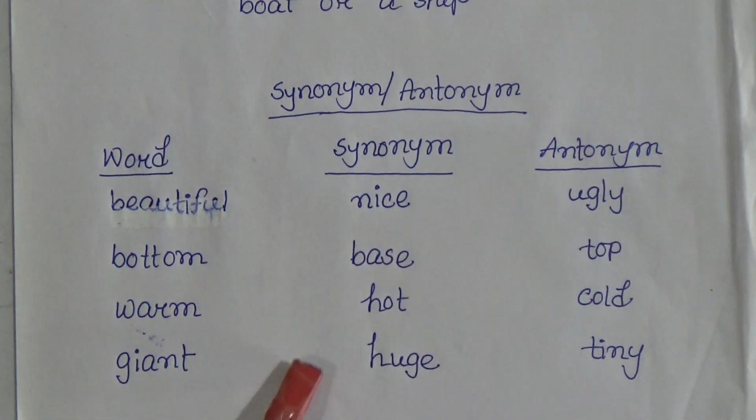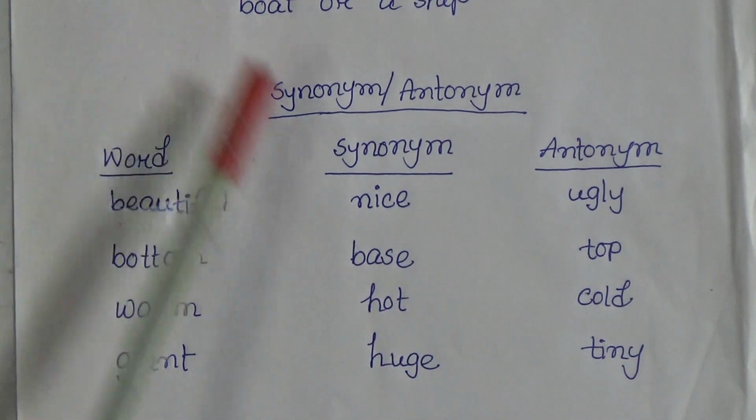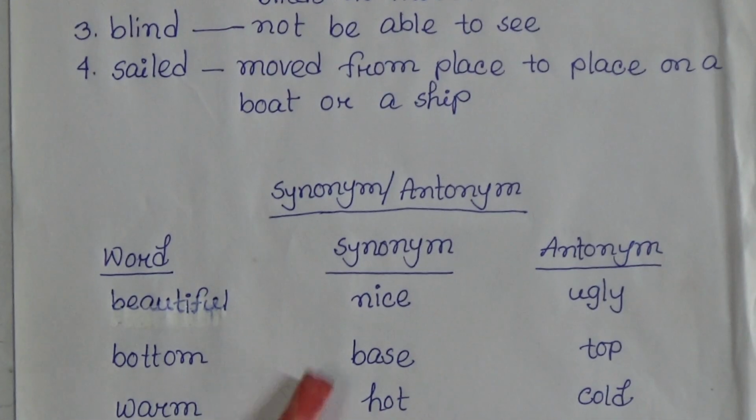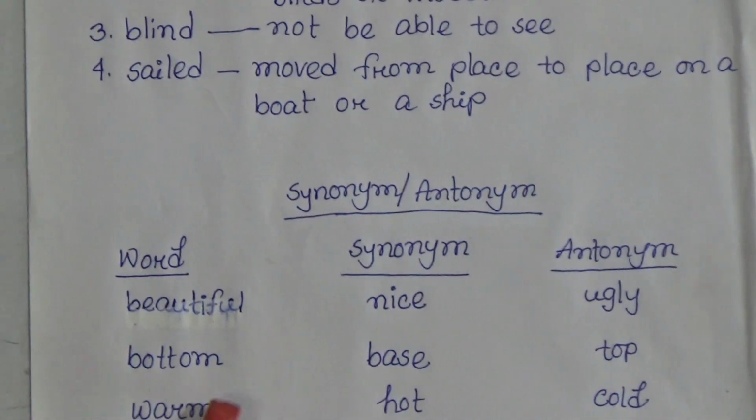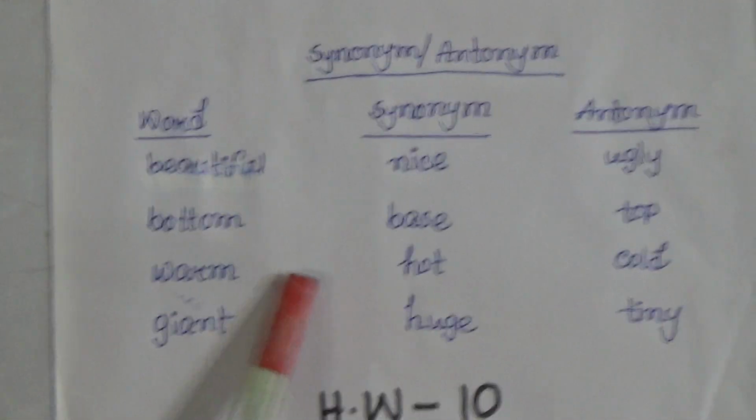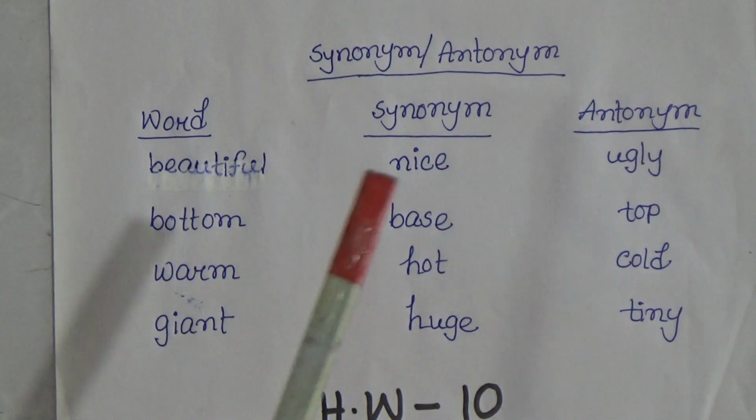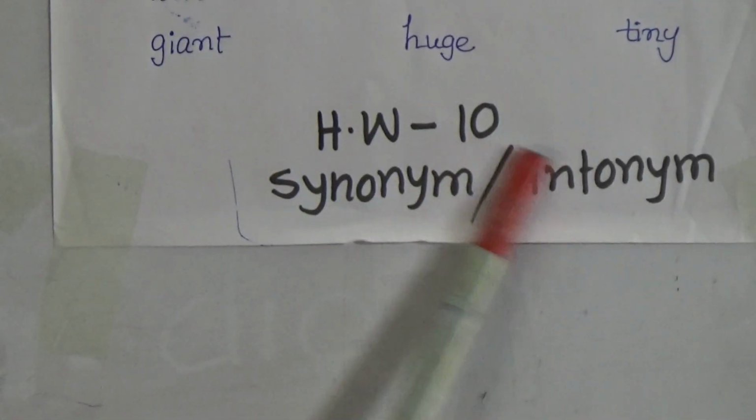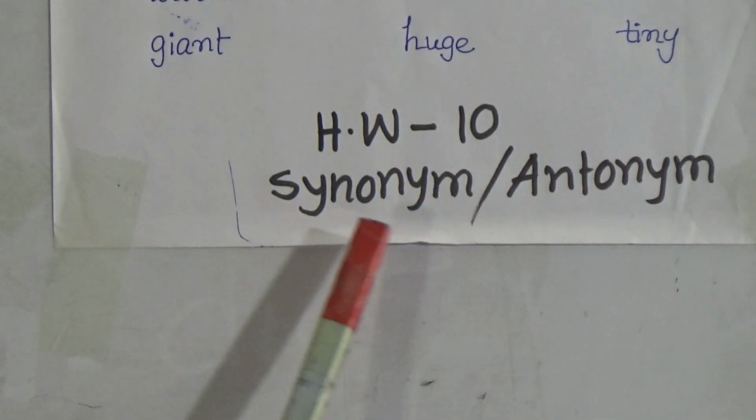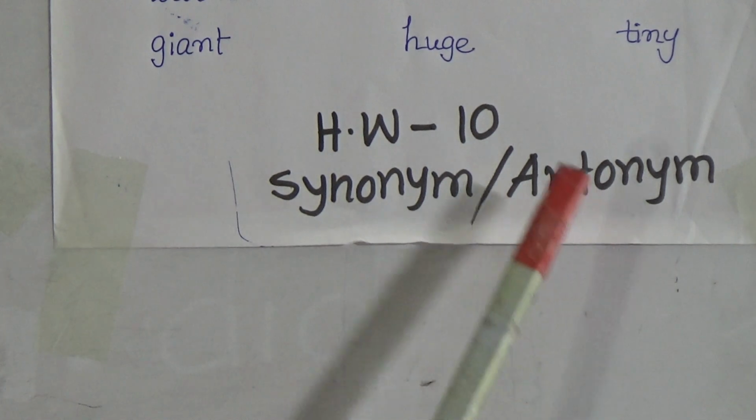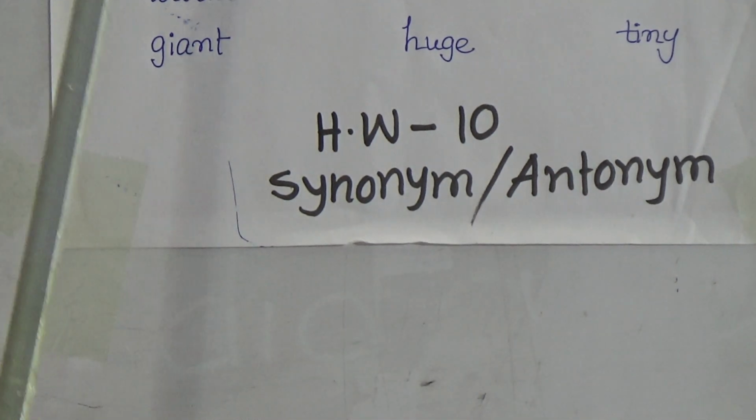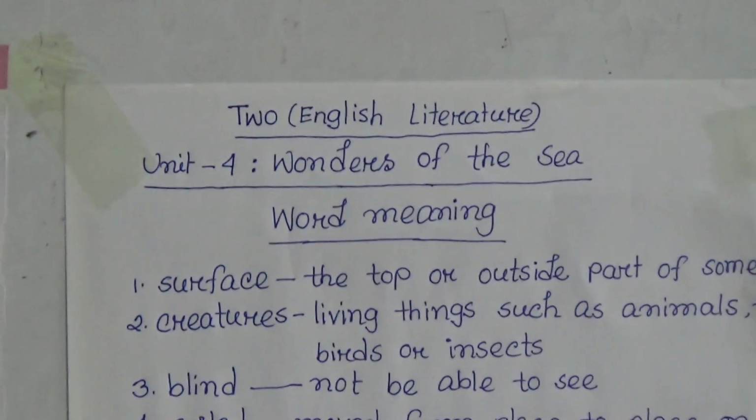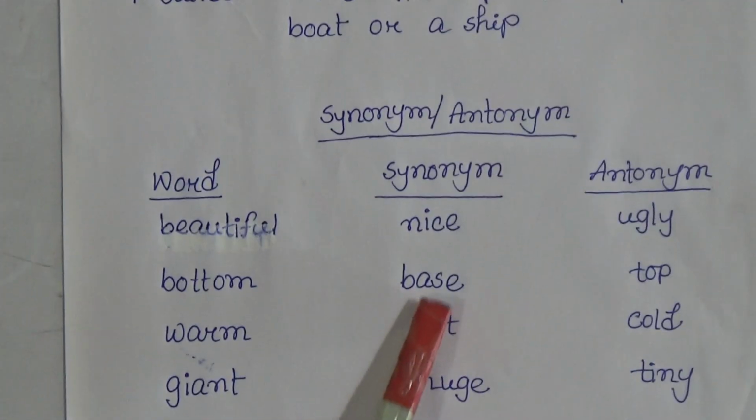Okay students, so today we have learned the word meaning and synonym antonym from this unit, that means unit 4, and our HW will be HW number 10. You must mention this number. HW number 10 is synonym antonym of this chapter, that means unit 4. This is your homework.